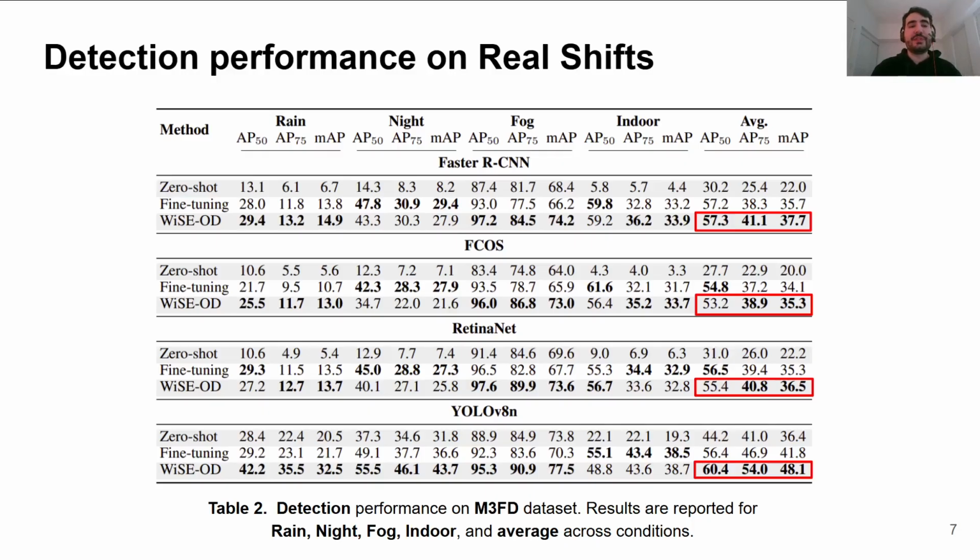Also in real shifts, we measure the performance of a model that was fine-tuned on daytime infrared images, and we measure out-of-distribution performance on rainy infrared images, night infrared images, fog, and indoor. We also compute the average of these real shifts, and we measure against different detectors. We can see that for the four detectors, we have really good improvements in performance.